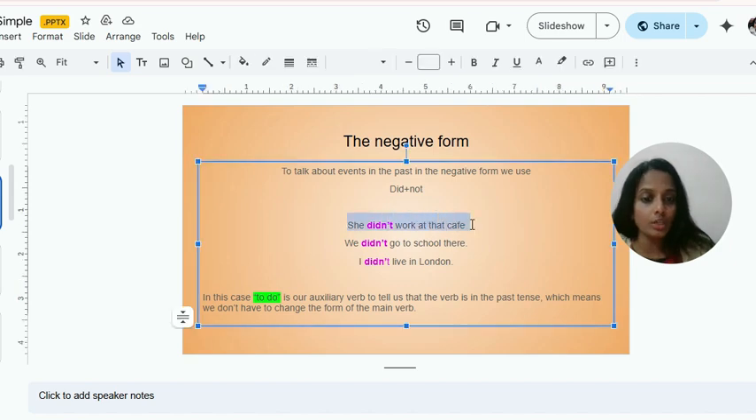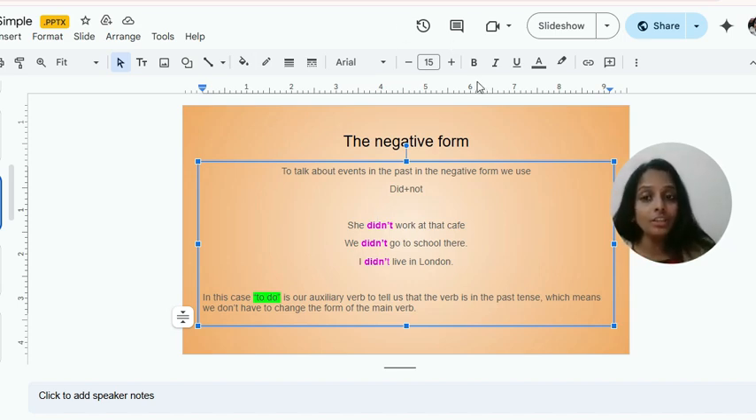She did not work at that cafe. So did not. We didn't go to school there. I didn't live in London. So remember, when it comes to negative form, to do is an auxiliary verb which tells us the main verb is in the past tense, which means no need to change the form of the base verb.